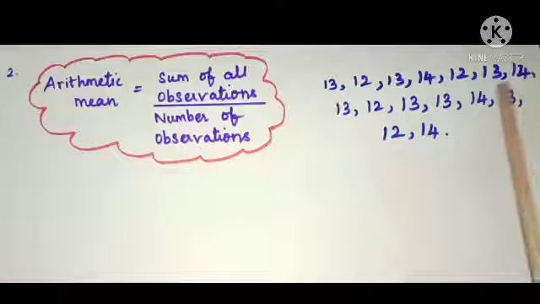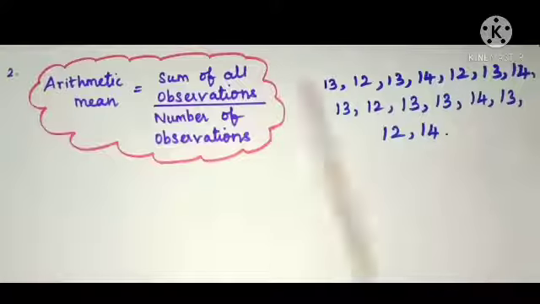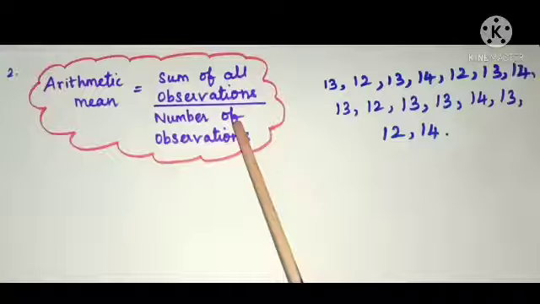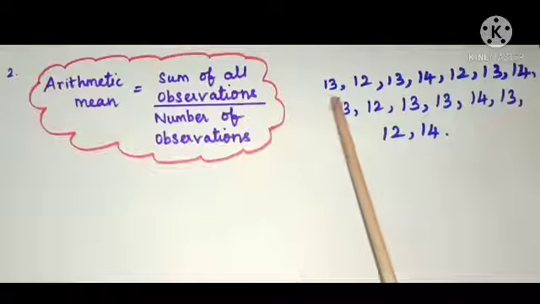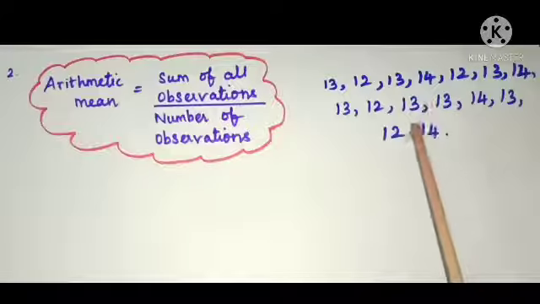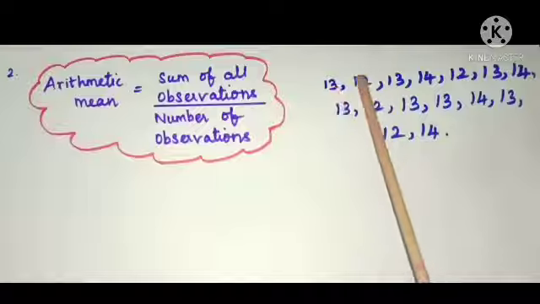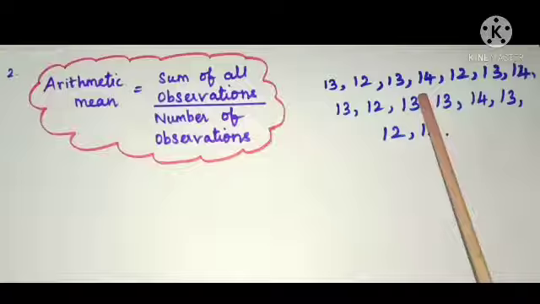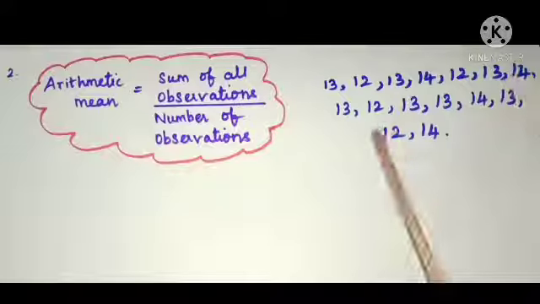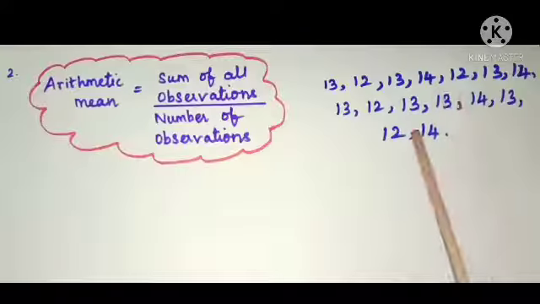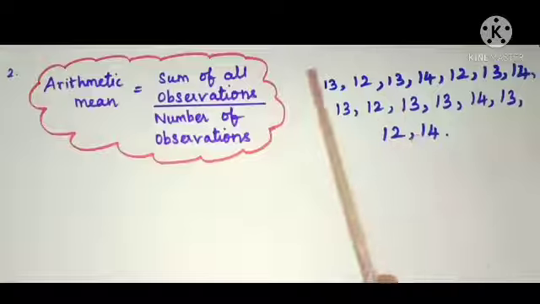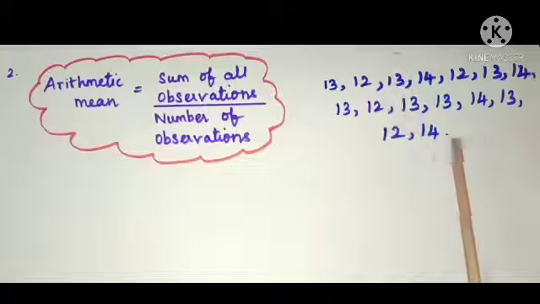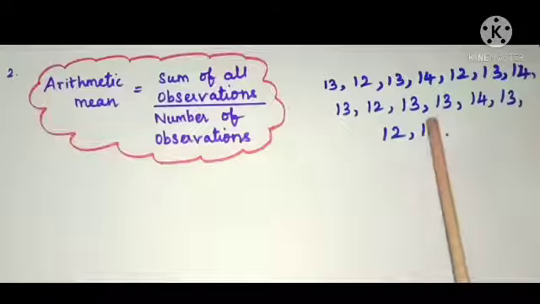These are all the given observations. And what is the number of observations? Count the observations which are given. That is 1, 2, 3, 4, 5, 6, 7, 8, 9, 10, 11, 12, 13, 14 and 15. So here observations are these numbers and number of observations is 15.